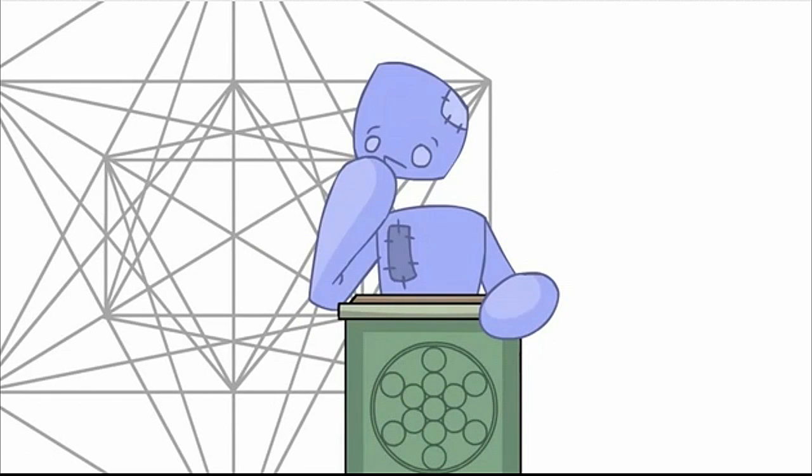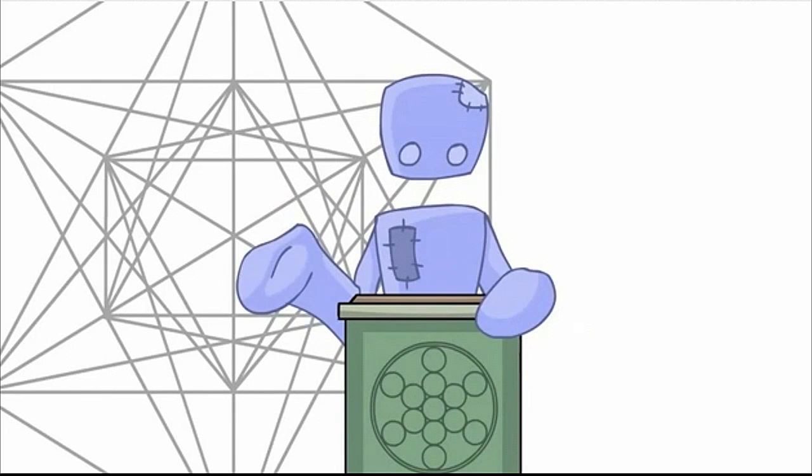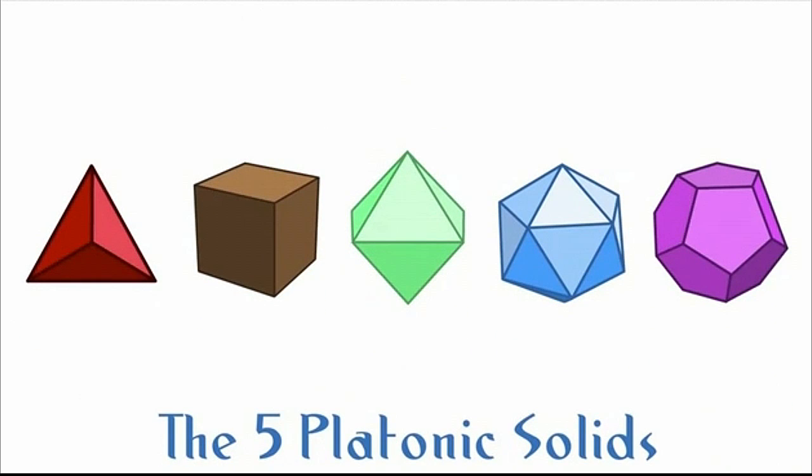Well, anyone who has studied sacred geometry, or even regular geometry for that matter, knows that there are 5 unique shapes in the universe, and that they are crucial to understanding both regular and sacred geometry. They are called the Platonic solids.